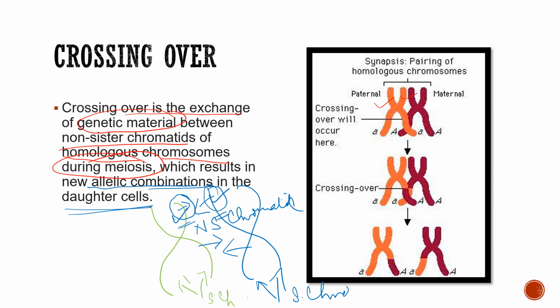So here in the diagram you just see what is happening. We are seeing pairing of two homologous chromosomes here. This is paternal, coming from the father, and this is maternal. So crossing over is happening here. You can see the genes A, small a, capital A. These two are small a in this orange part and these two are capital A in this brown or deep red chromatids or chromosomes, whatever you call them.